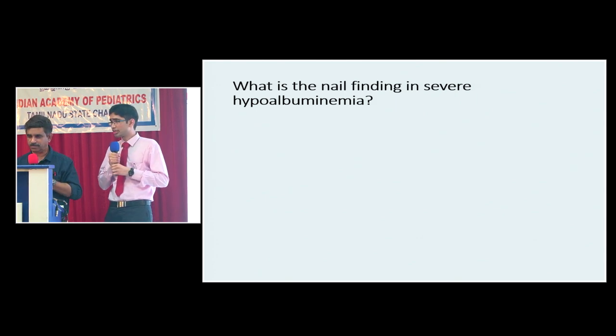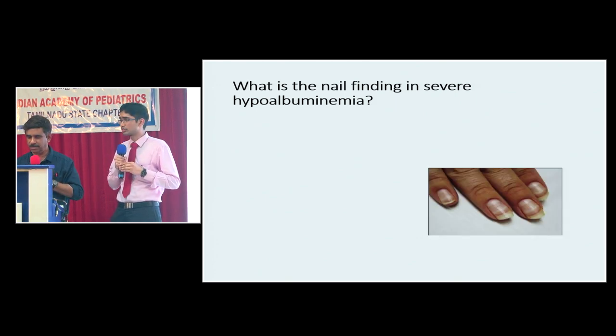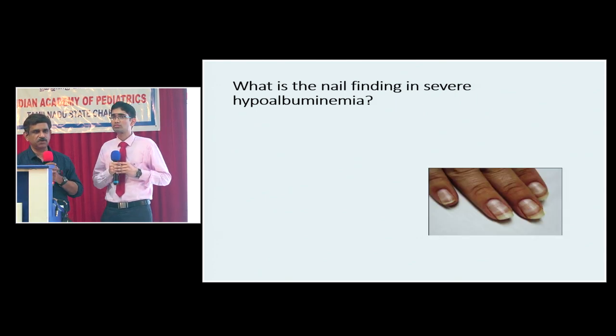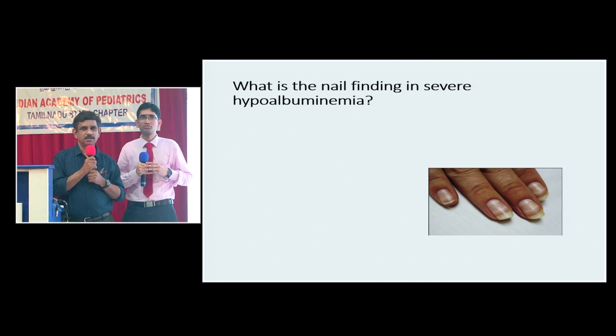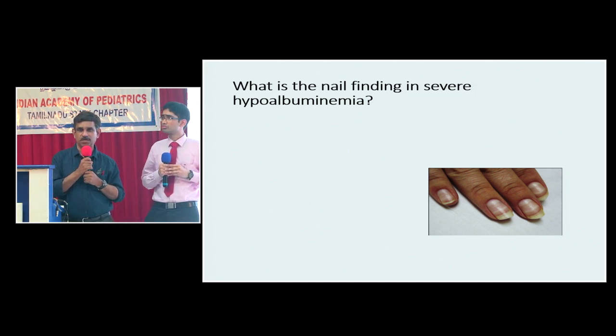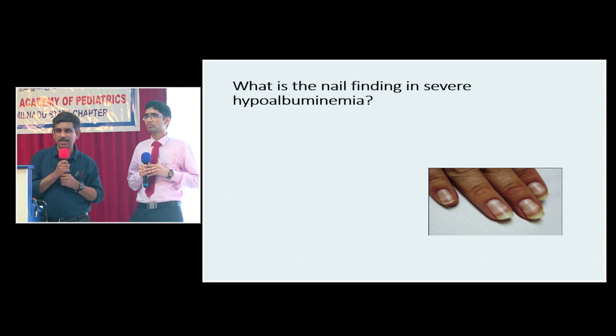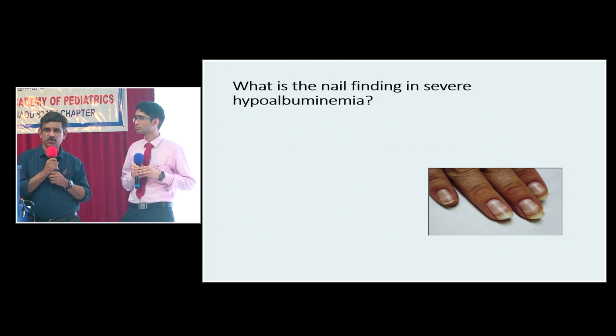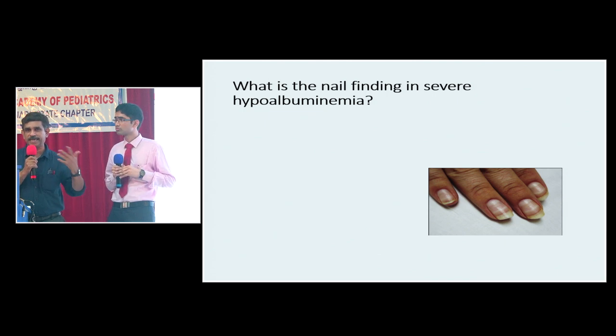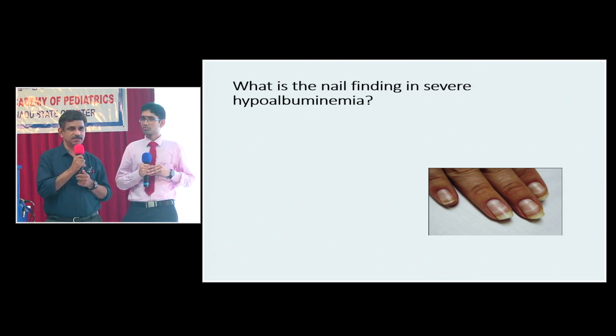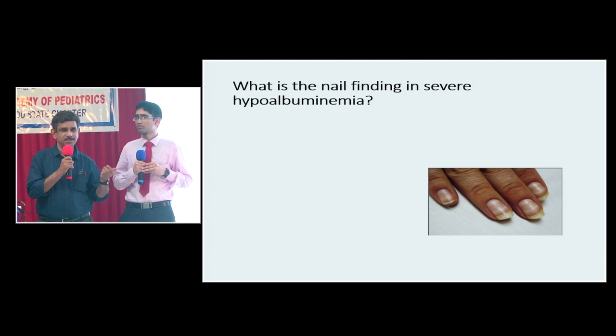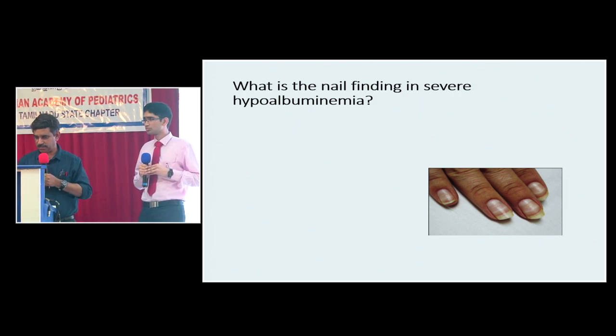What is the nail finding in severe hypoalbuminemia? Suppose a child, what is the cause of hypoalbuminemia, apart from decompensated chronic liver disease? Pardon? Nephrotic syndrome. What is common to Bangladesh, Uganda, Congo, Tanzania? A condition described by Cecily Williams. Cecily Williams described Kwashiorkor. So, Kwashiorkor.